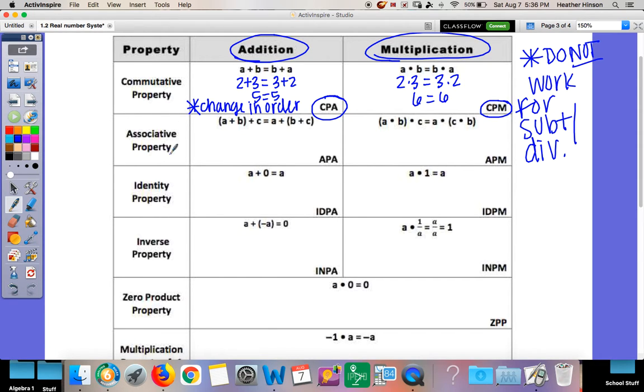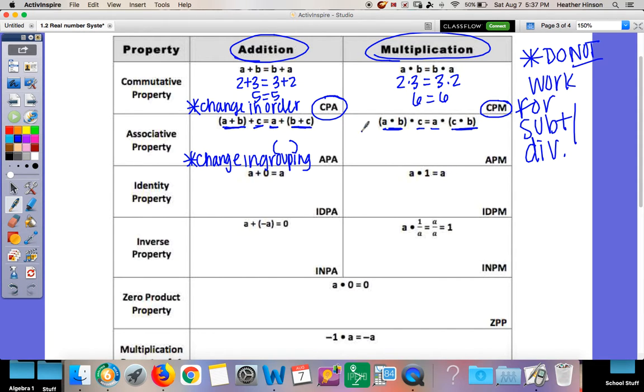For associative property, this one is going to have a change in grouping, which is your parentheses. So you have your A plus B in parentheses over here, and the C's outside. On the other side, A is on the outside, but B and C are on the inside. It doesn't matter where the grouping is if we're adding or multiplying, because it's always going to come out to be the exact same thing.